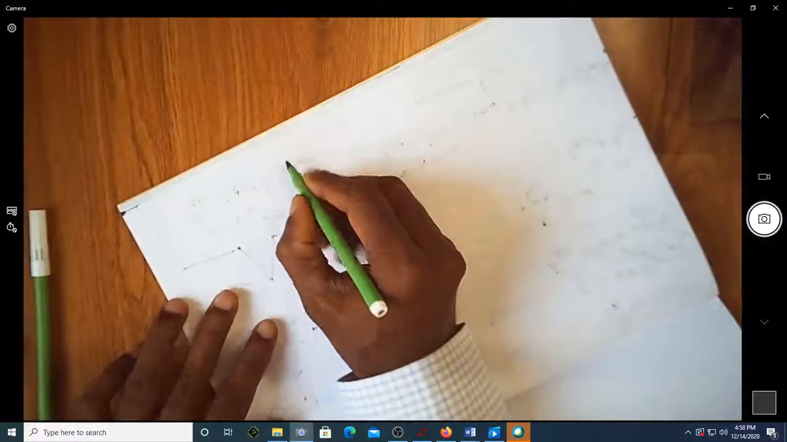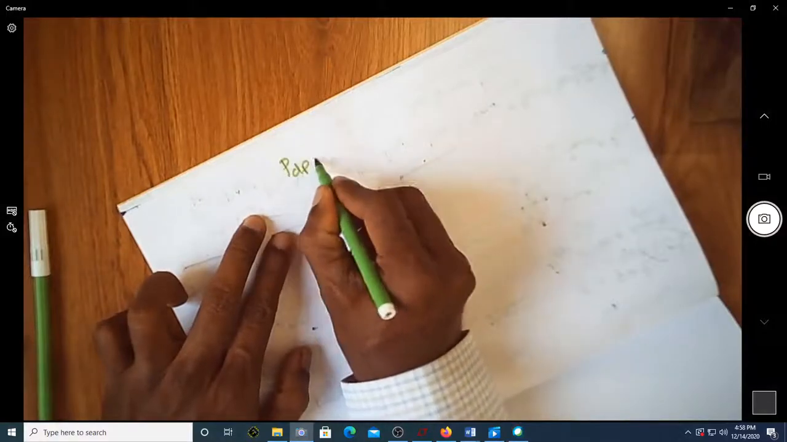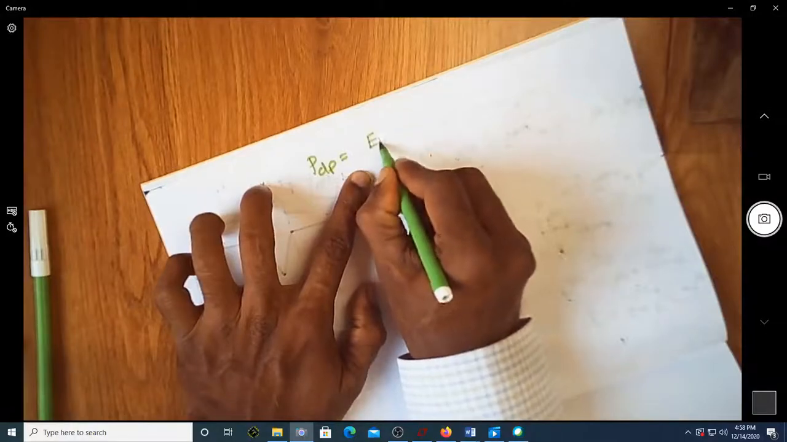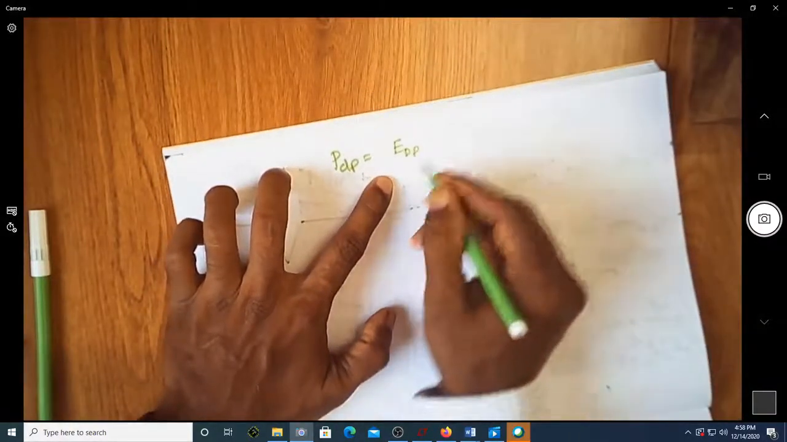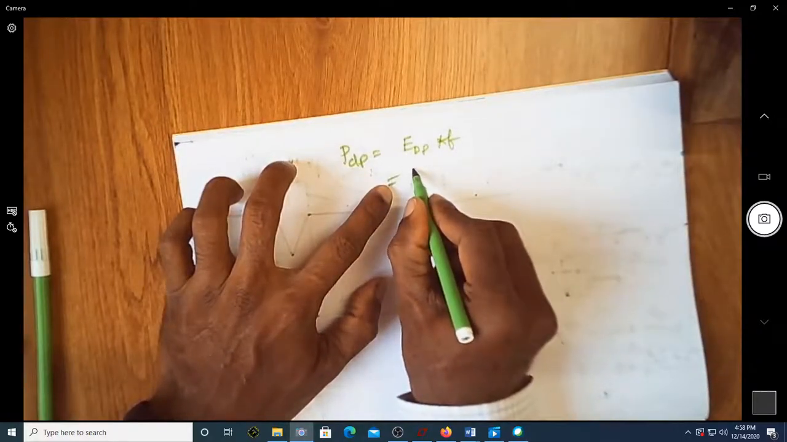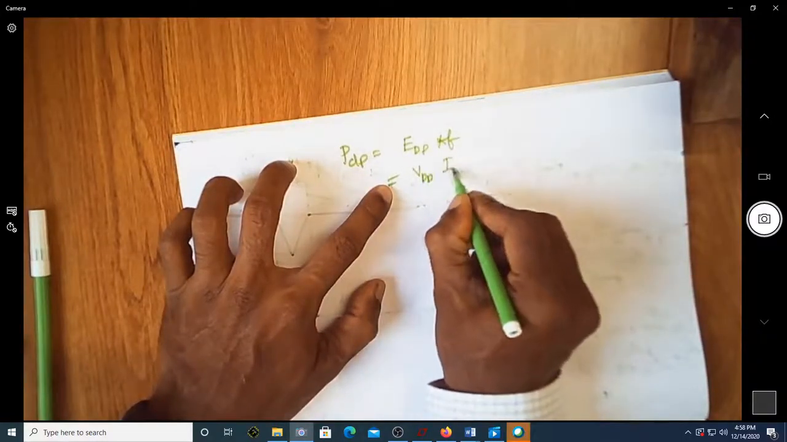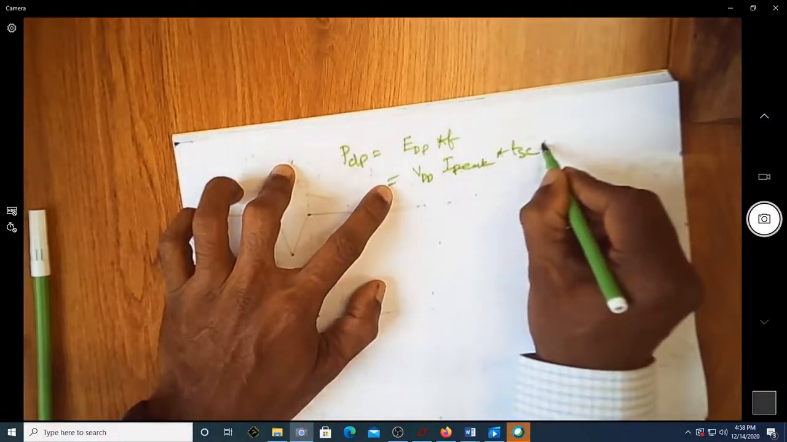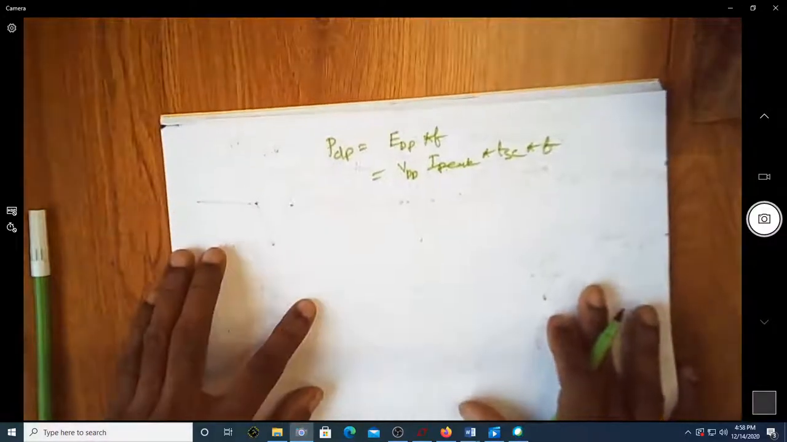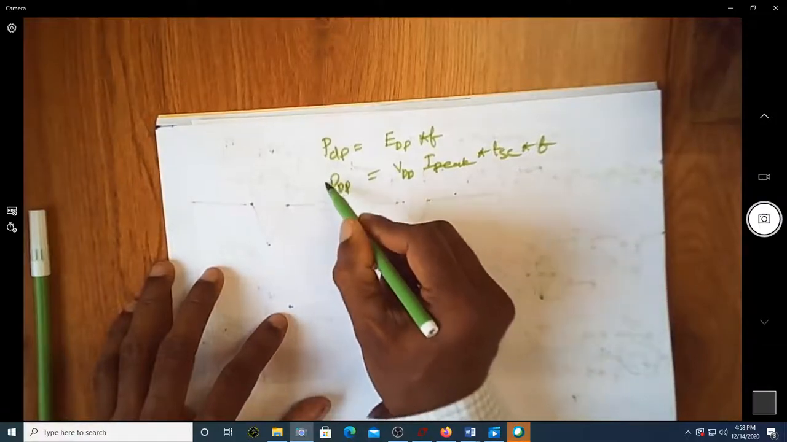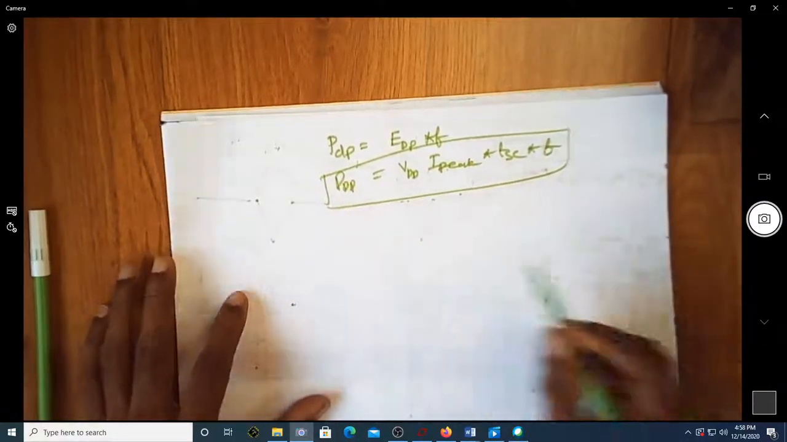So I can write the expression for power due to direct path as equal to EDP, that is energy due to direct path, multiplied by frequency. Energy due to direct path is nothing but VDD multiplied by I peak into TSC, multiplied by frequency. Of course, assume that now you are asked to estimate the value of direct path power.